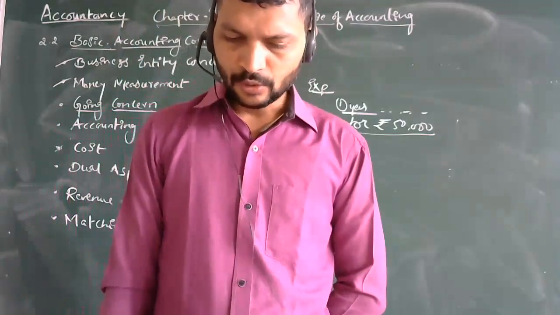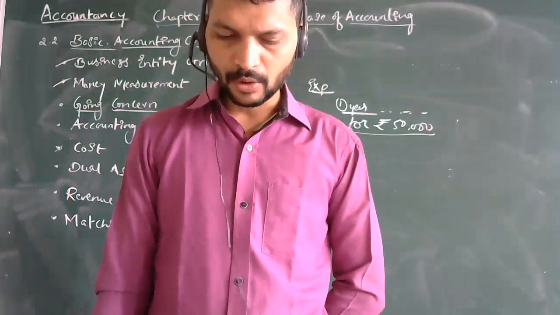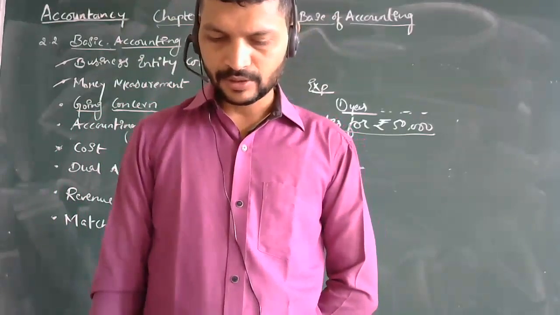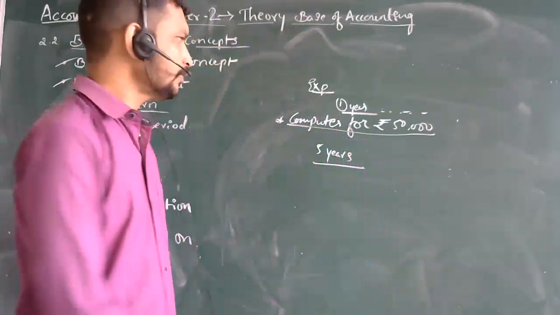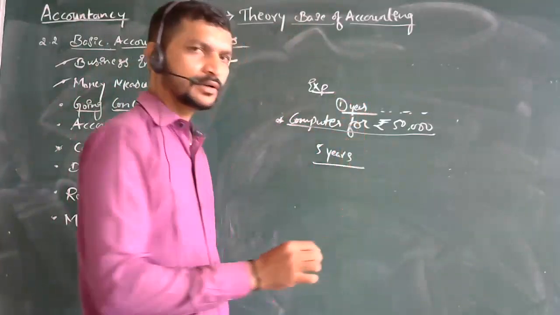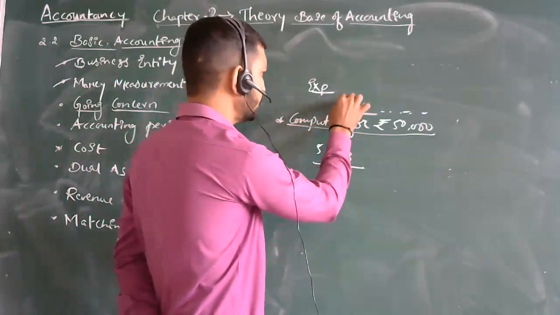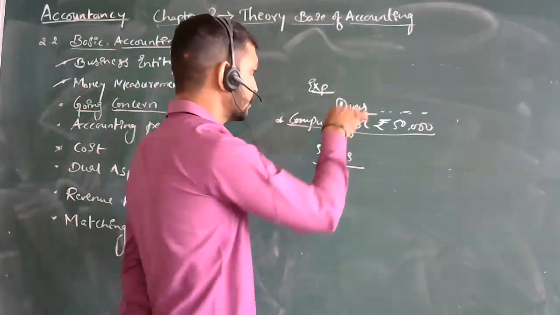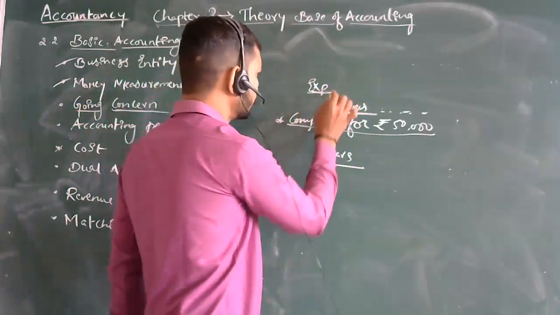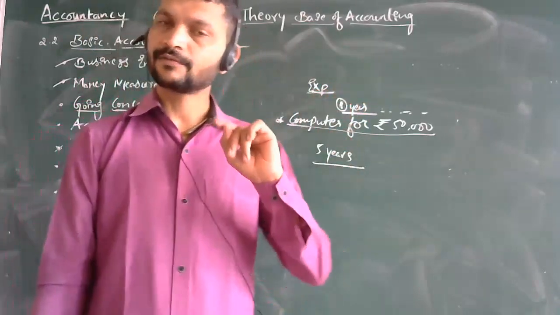Then it would not be fair to charge the whole amount of 50,000 from the revenue of the 1 year only, of the purchase. This expense should not be deducted from the 1 year revenue only.